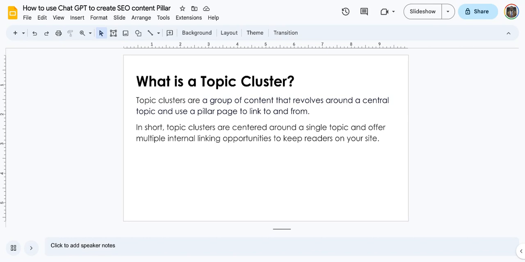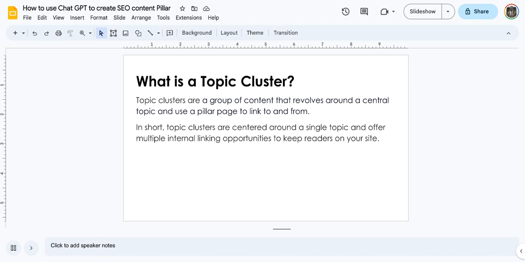So now, I've explained a bit of what a topic cluster is. A topic cluster is a group of content, a group of topics, that answer questions revolving around the content pillar.